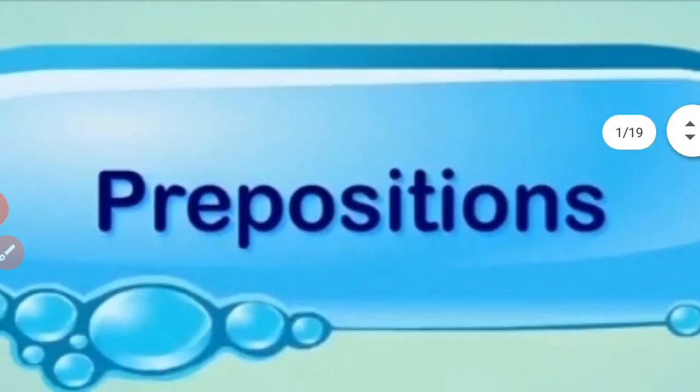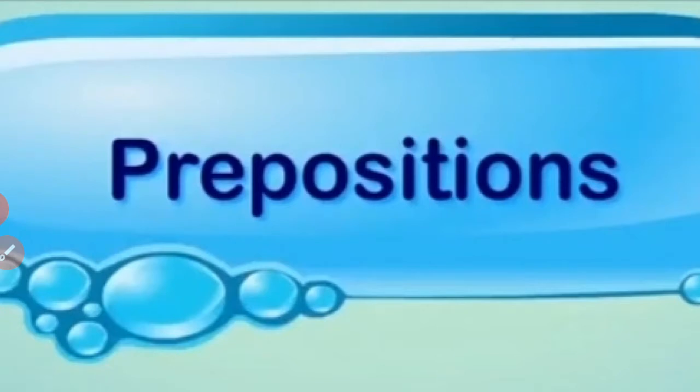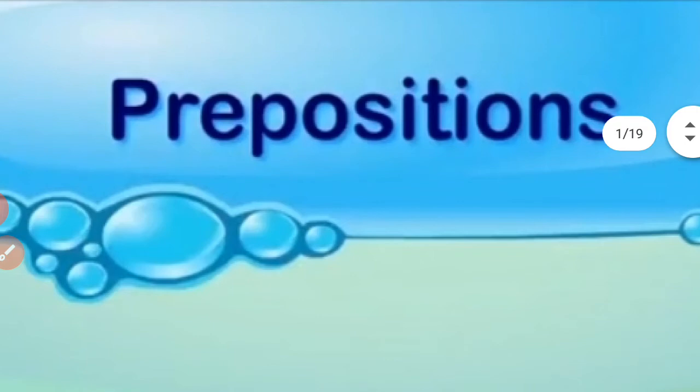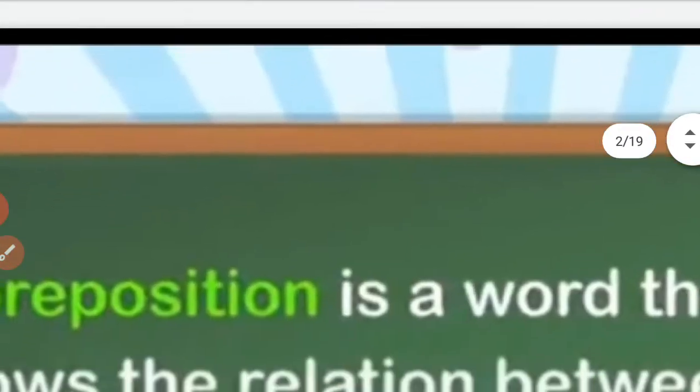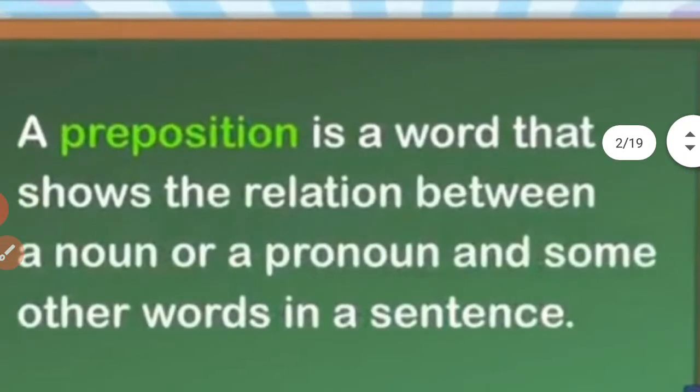As you can see on the screen, the spelling of preposition is prepositions. Pre means the word which comes before. Pre का मतलब ये होता है पहला, है ना, पहले, और position that means place. Preposition. So as you can see, the definition of preposition is, a preposition is a word that shows the relation between a noun or a pronoun and some other words in a sentence.